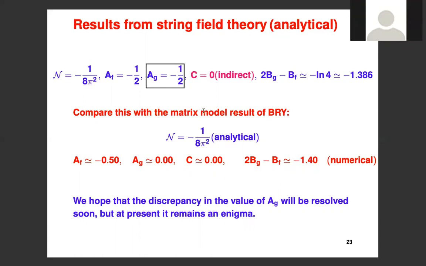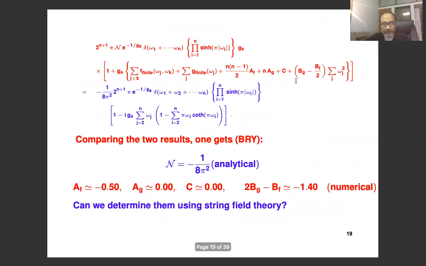Do you know BG and BF separately? Yes, BG and BF we know separately in string field theory. But it turns out that BG and BF separately depend on a parameter of string field theory, which can be changed by field definition. So BG and BF are in fact not observable, because you see from this expression that it's always this combination that appears in the S matrix element.